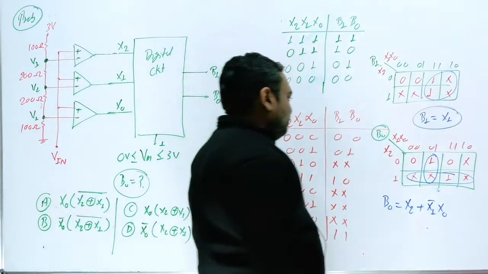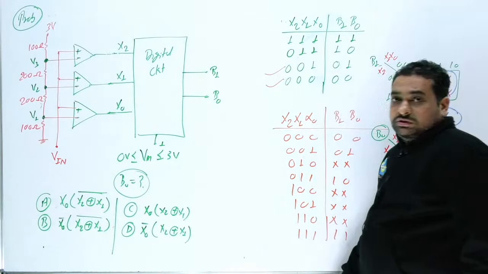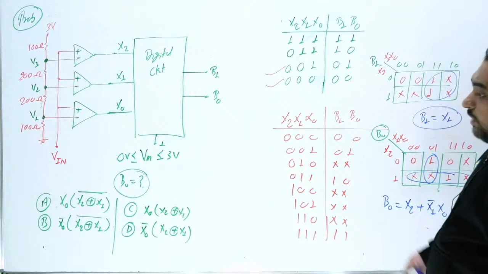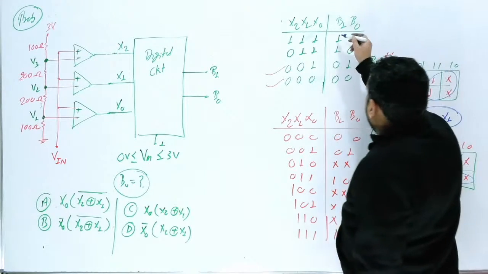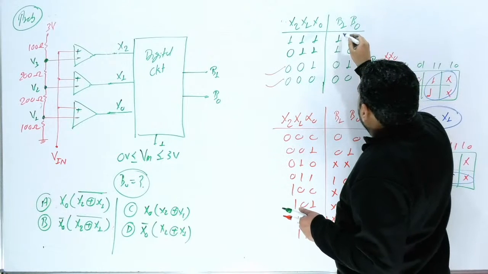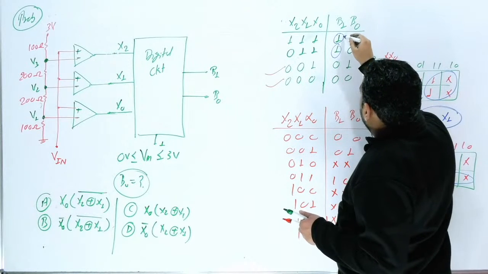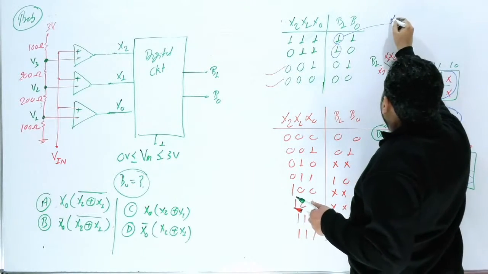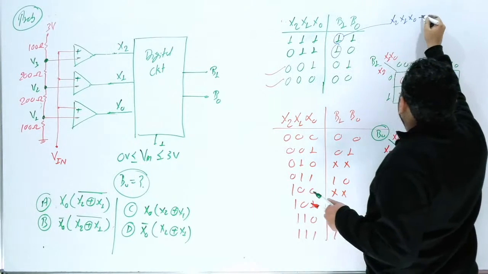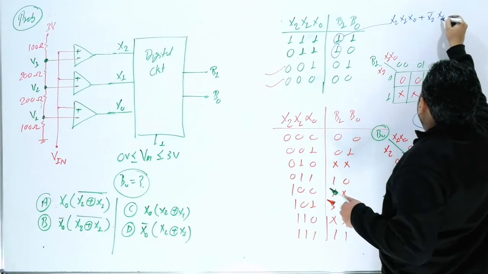But the examiner has not provided the minimize form. So how can you write it? Directly you can write the non-minimize form from here. This is B1, and this is the sum of minterms. You can write this as x2 x1 x0, okay, and this 0 1 1 means you can write x2 bar x1 x0.